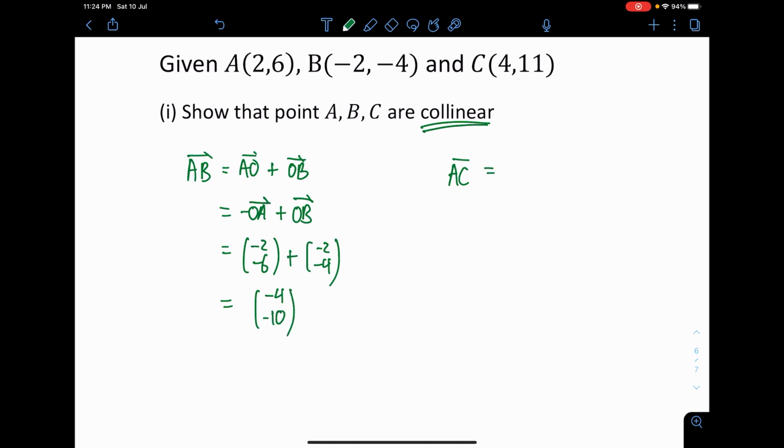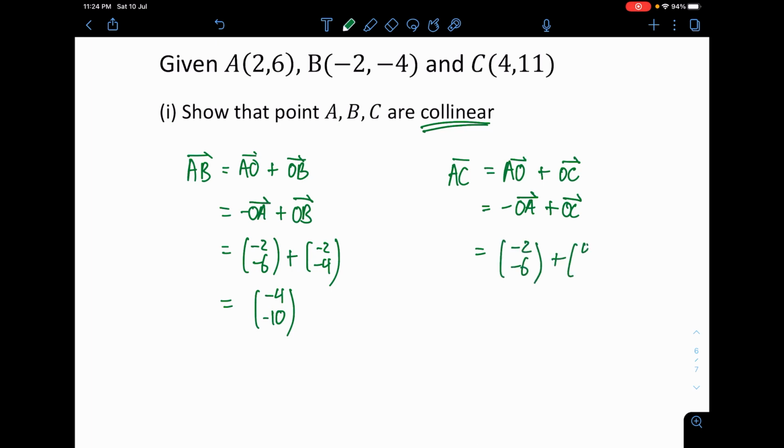Vector AC is AO plus OC. This is negative OA again plus OC, and just put in the numbers like what we got earlier. OC is 4, 11, so this will give us 2 and 5.